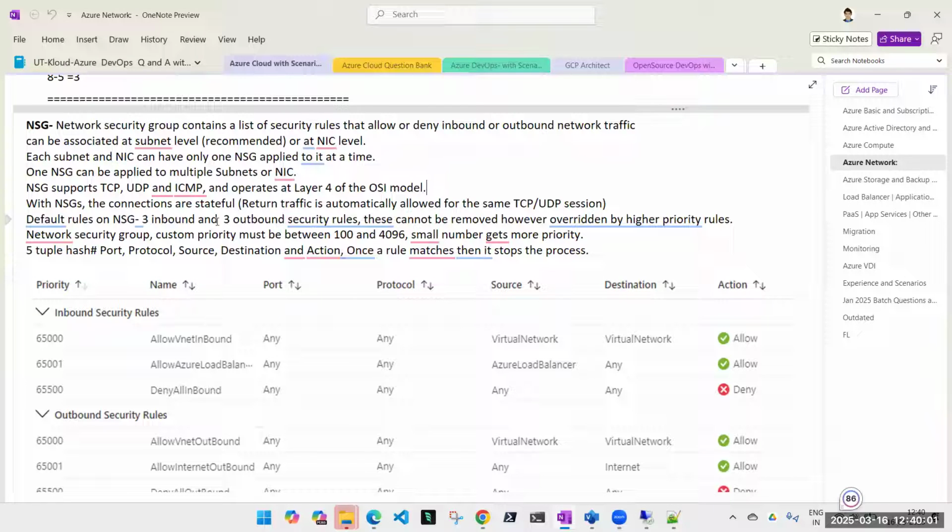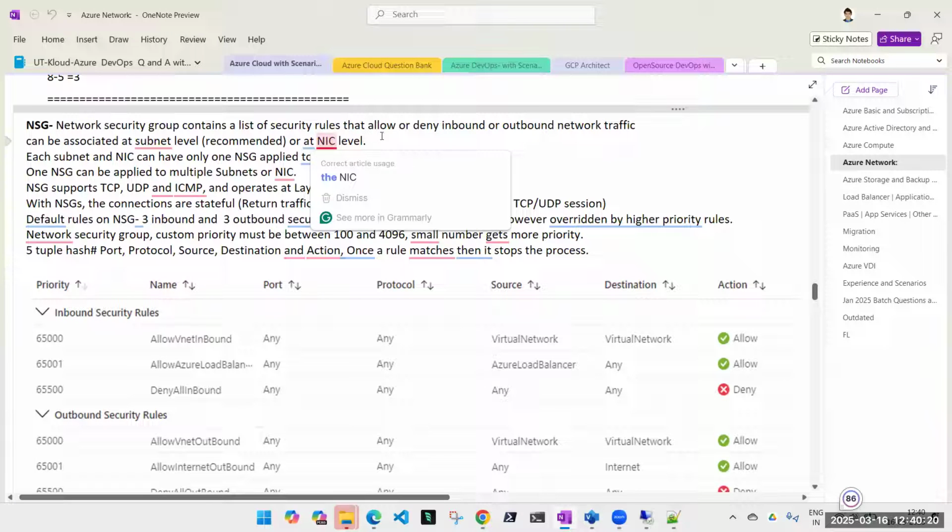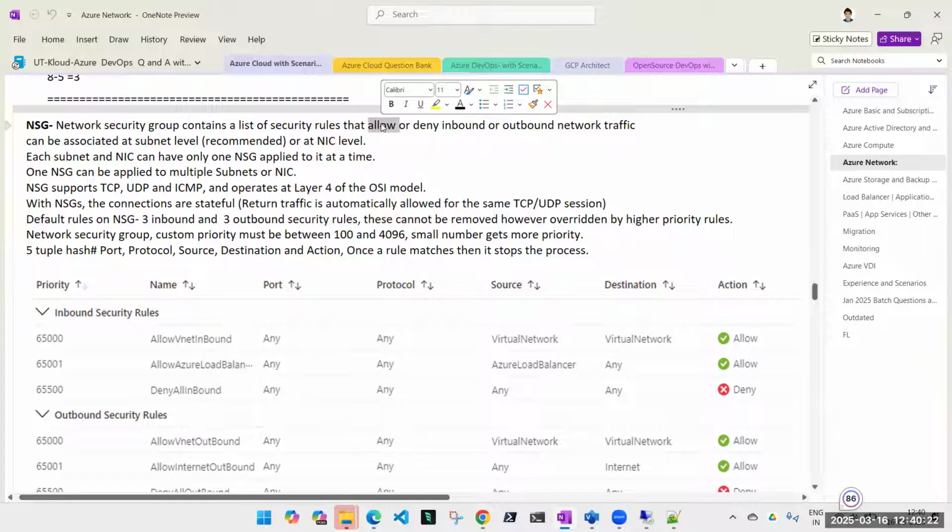So network security groups contain a list of security rules that allow or deny inbound or outbound traffic. So NSG, network security group, contains a list of network security rules that either allow, it's not only allowing, okay, it's allow or deny inbound, which is incoming requests.